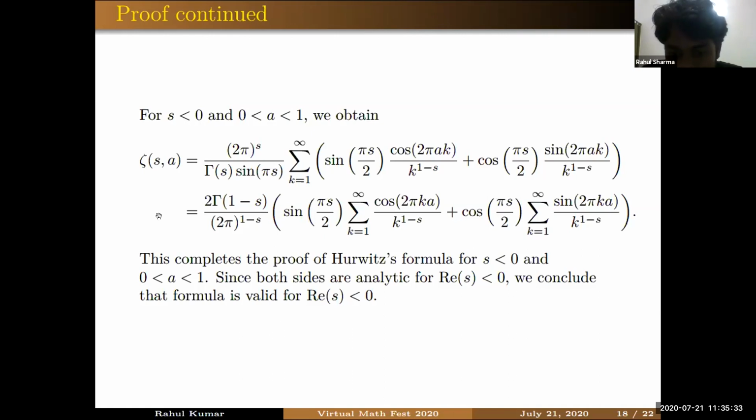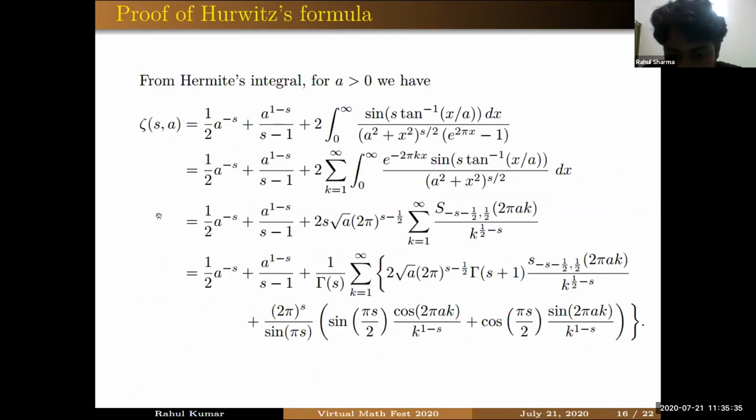So for the A equal to 1 case, what we do, up to this step, this process was valid for A greater than 0. So we can take A equal to 1 here. That means this left hand side will be reducing to Riemann zeta function. That means now we have to prove the functional equation of Riemann zeta function by our approach.